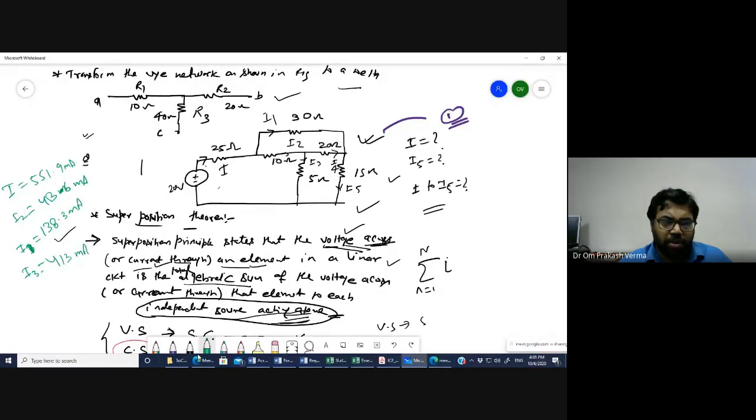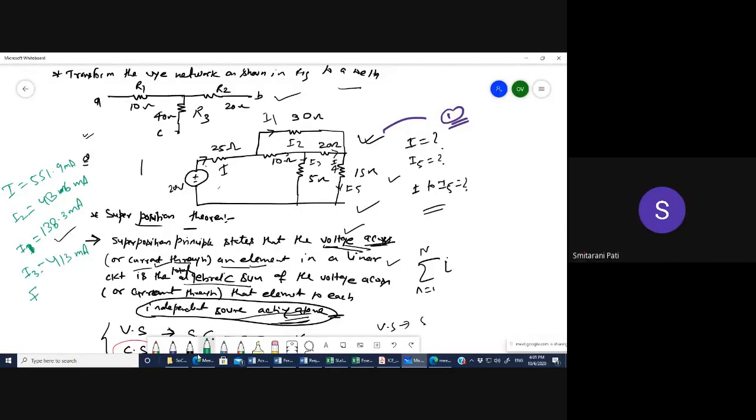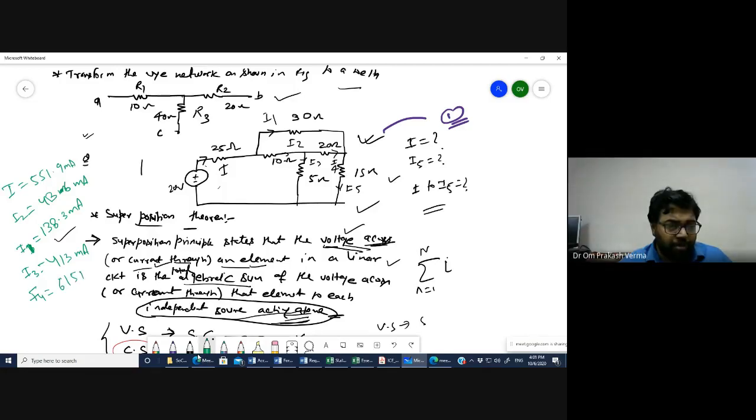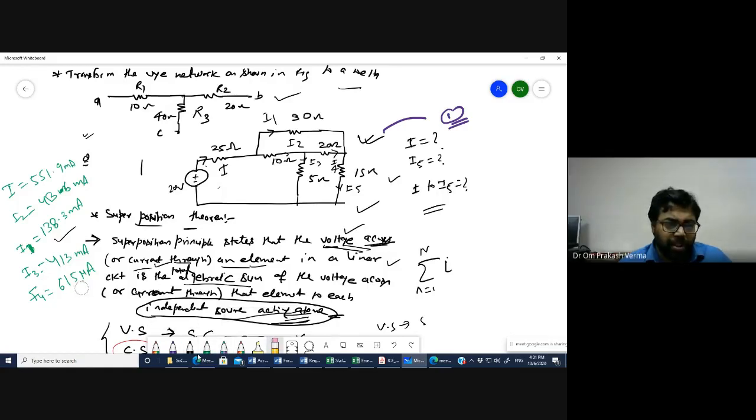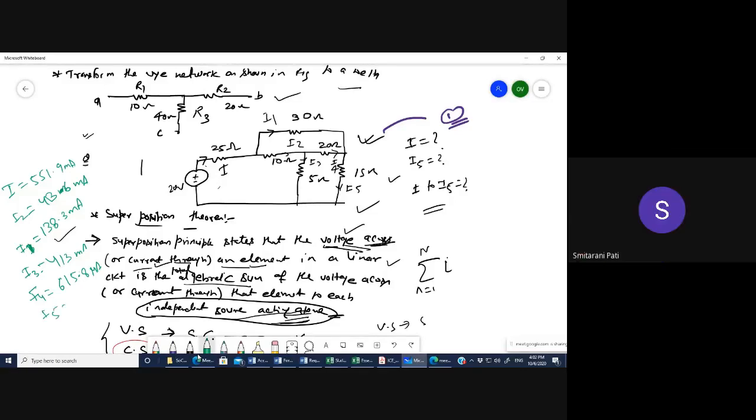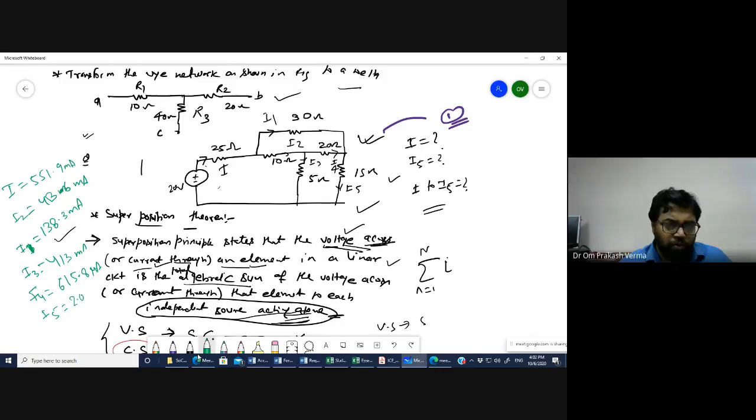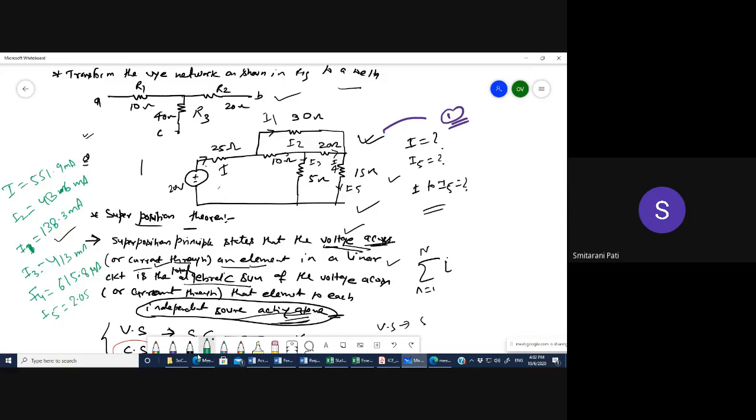Then I4. The current through the 20 ohm resistor is 615.8 microampere. Okay, wait a minute. You are saying 615.8 microampere, right? Yes, sir. And the last current, through the 15 ohm resistor, is 2.053 milliampere.